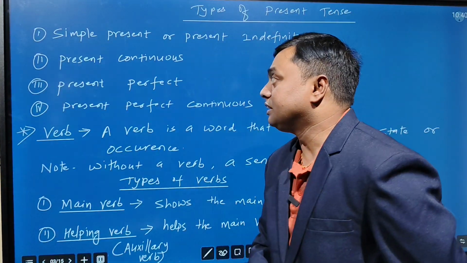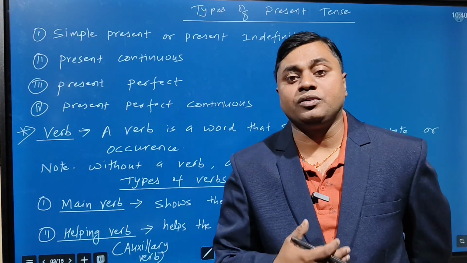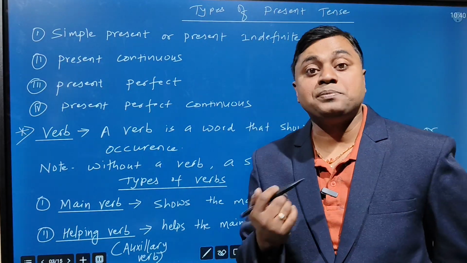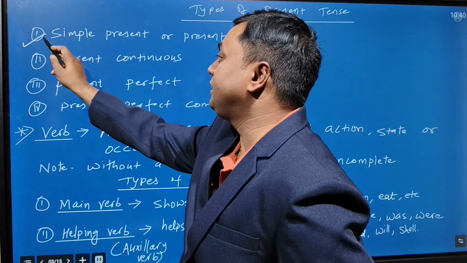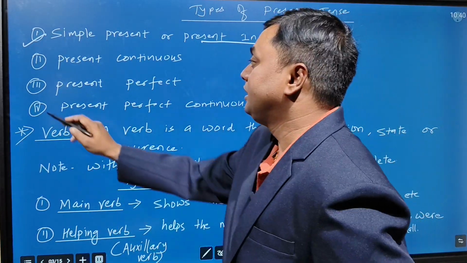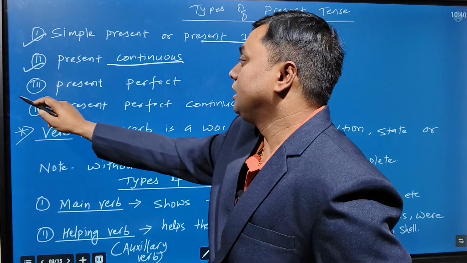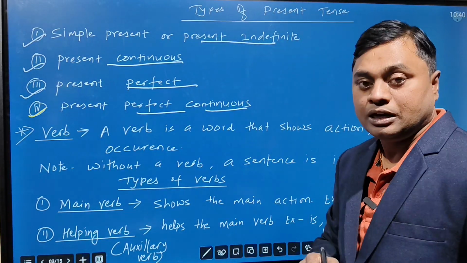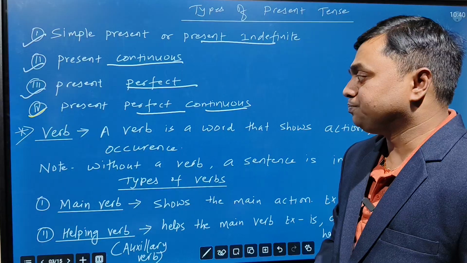Let's discuss the structures of each type of tense. When we talk about the present tense, there are four types. First one is what? Simple present, also called present indefinite. Second one is present continuous. Third one is present perfect, and fourth one is what? Present perfect continuous. Yes or no?